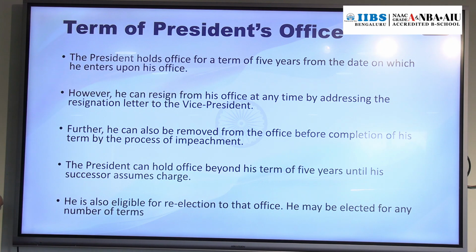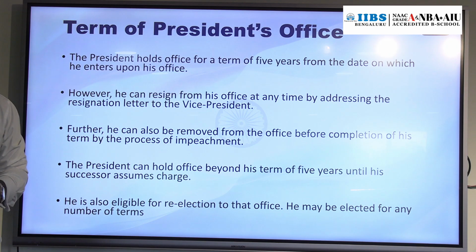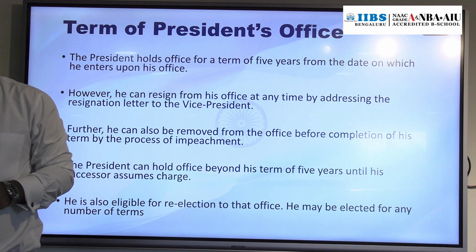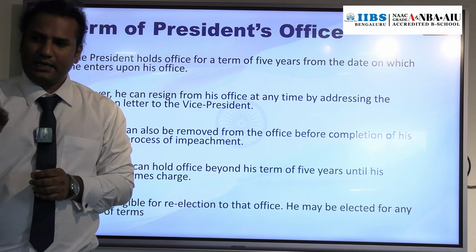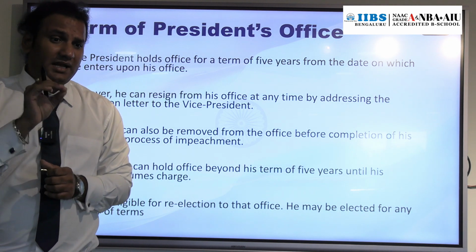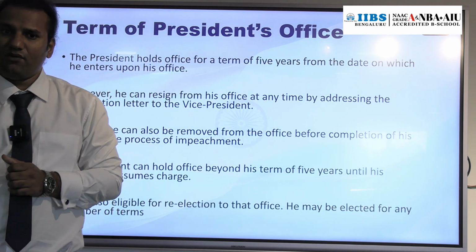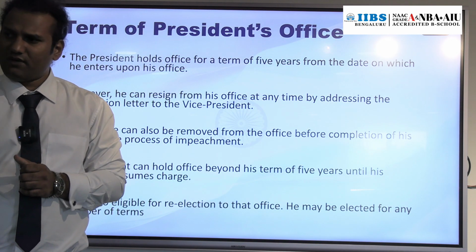Now, is there any possibility that the President can be removed before the completion of 5 years of tenure? Yes. We will discuss the impeachment procedure of the President. In the Constitution, it is mentioned under Article 61, impeachment of the President of India. So the President of India can be impeached on the grounds of violation of the Constitution.